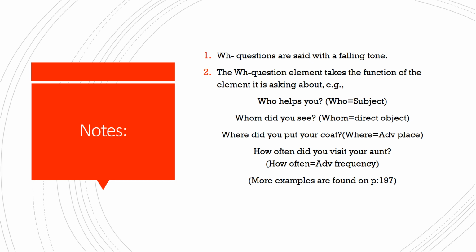Number 2, the WH question element takes the function of the element it is asking about. For example, who helps you? Here, if I ask you about the pattern of the sentence, you are going to say that the pattern of the sentence consists of who as a subject, helps as a verb, and you as a direct object. So you see, here, the question word who takes the function of the element that it is asking about.